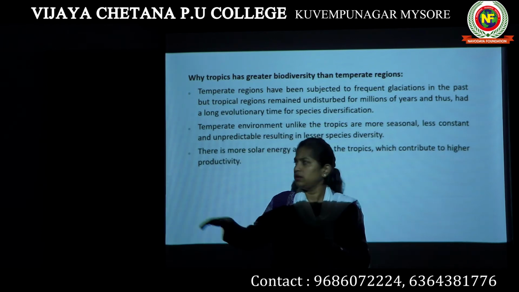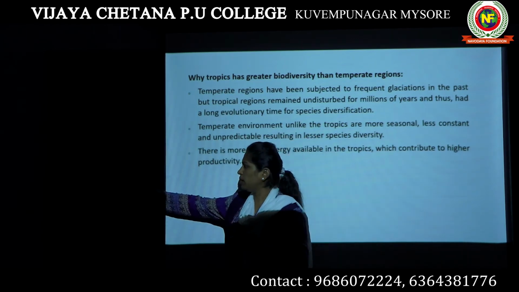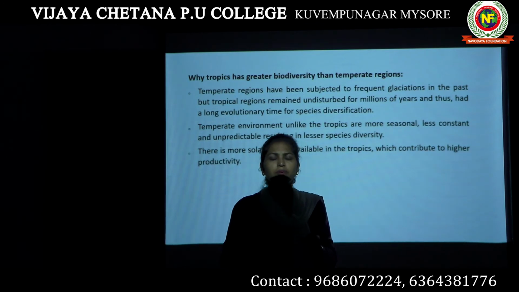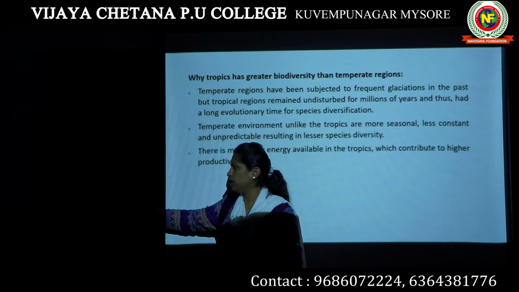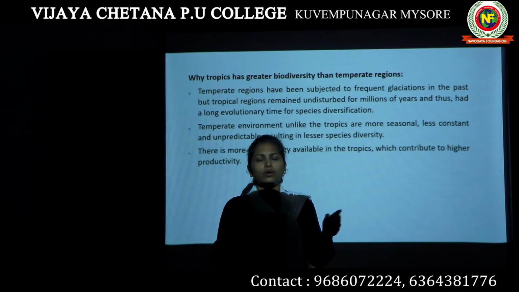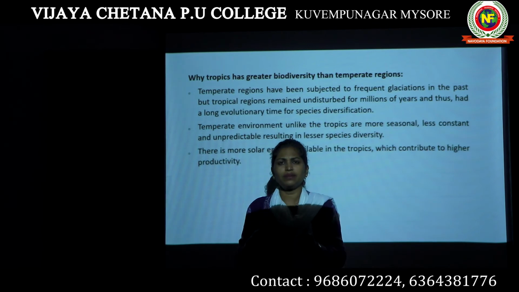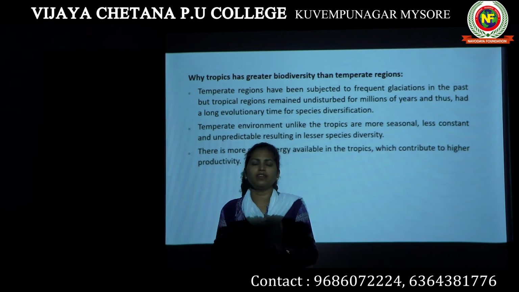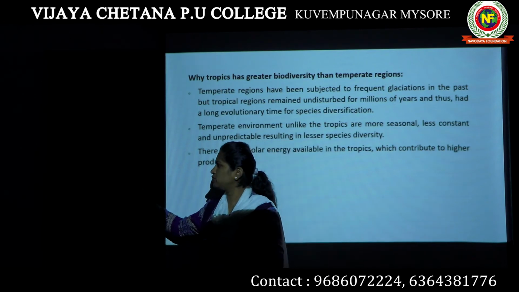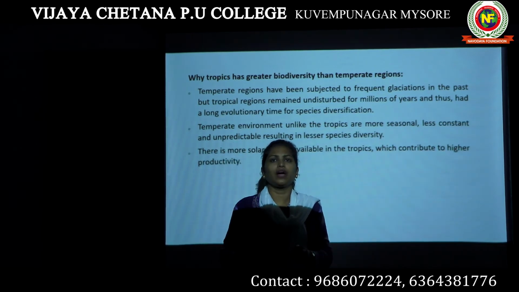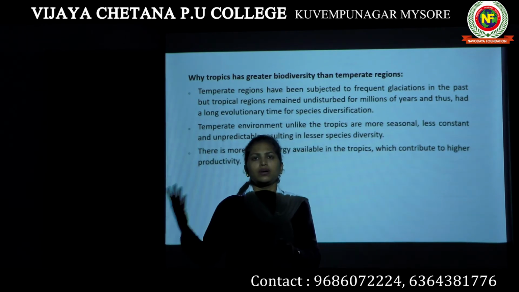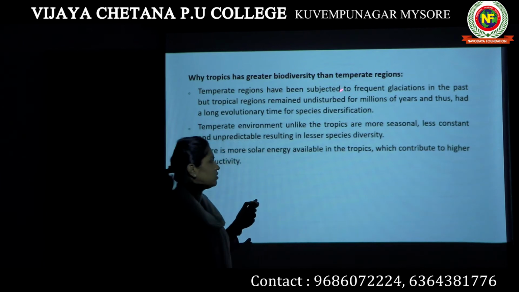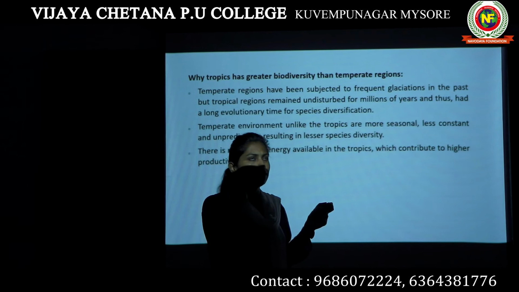What happens in the tropic region is that it remains undisturbed. That means there is not much disturbance happening in the tropic regions when compared to temperate regions, where there have been a lot of glaciations. That means ice formation or ice deposition in the temperate regions, whereas the tropics remained undisturbed, which gave the tropic regions time to carry out a lot of evolution and have a rich species diversity. This question is very important for 2 marks.